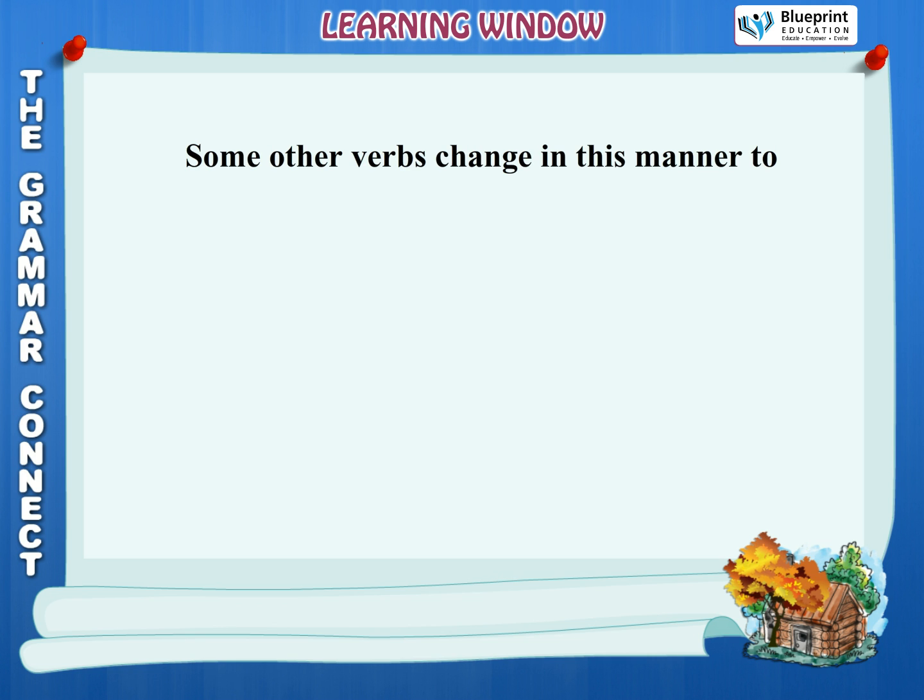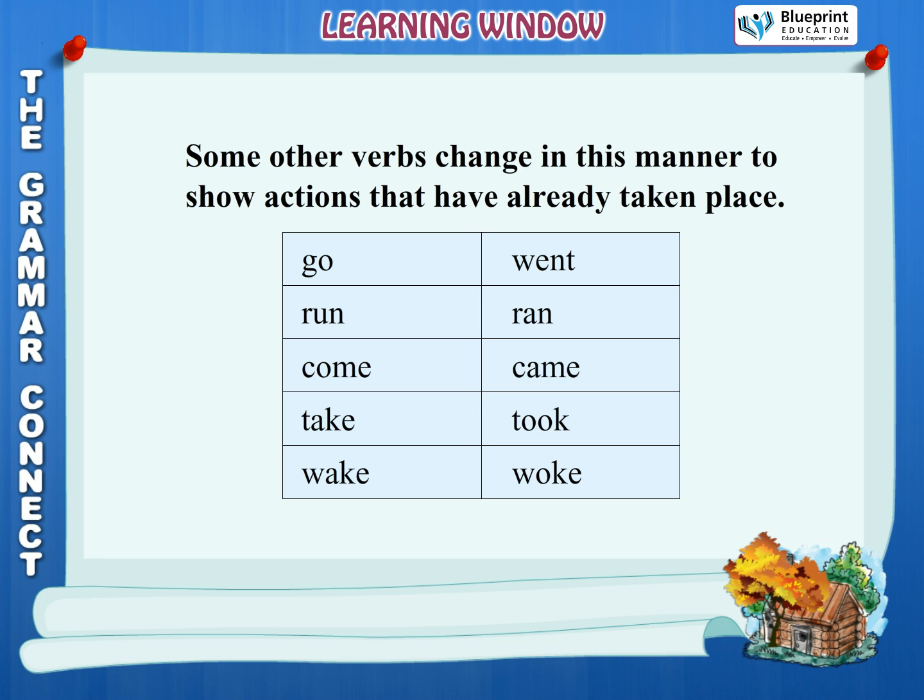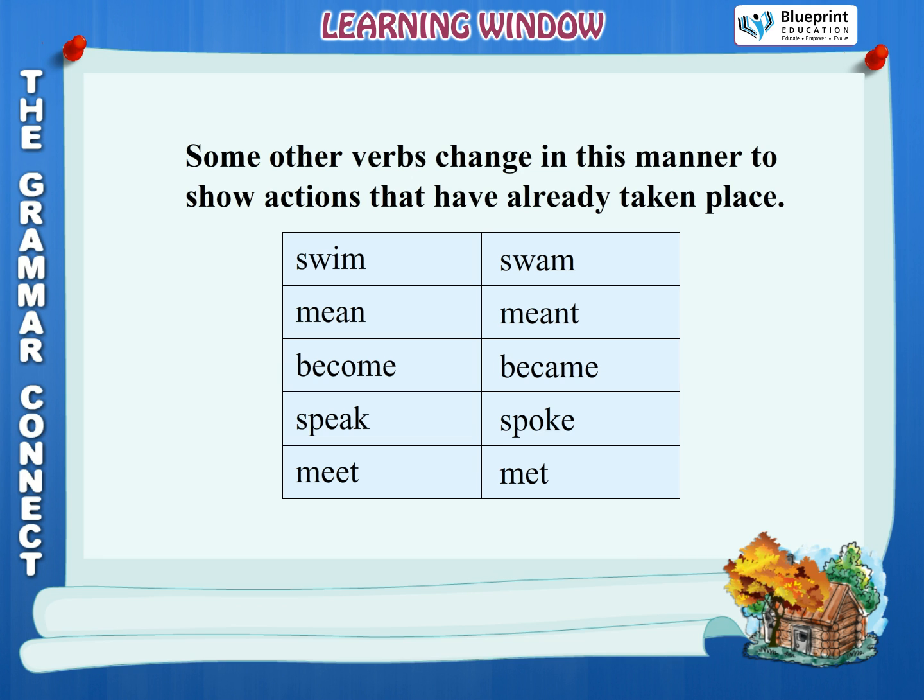Some other verbs change in this manner to show actions that have already taken place. Go, went. Run, ran. Come, came. Take, took. Wake, woke. Eat, ate. Leave, left. Send, sent. Say, said. Know, knew. Swim, swam. Mean, meant. Become, became. Speak, spoke. Meet, met.